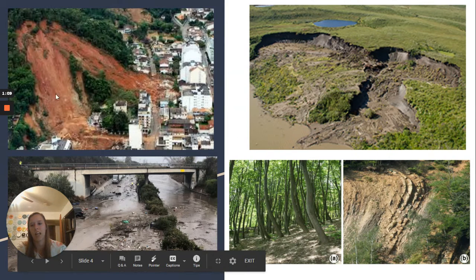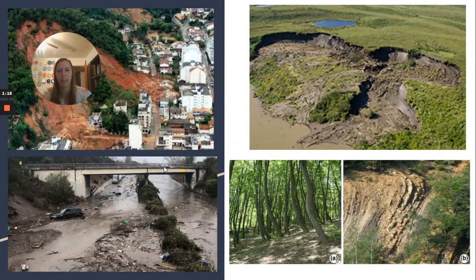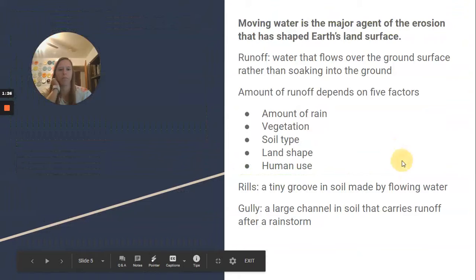So here we have a landslide, a mud flow down here. You can see that car that's stuck. Landslide, mud flow, slumps, and then creeps down here. So you can see it's kind of like when the land is creeping things over.